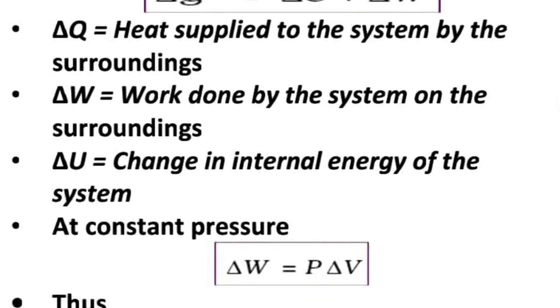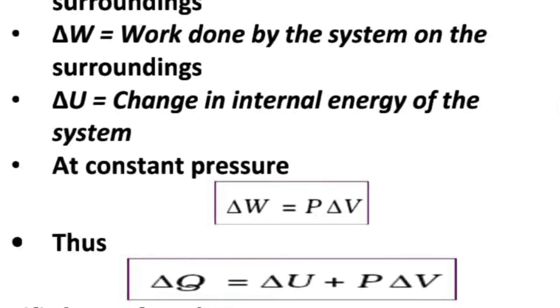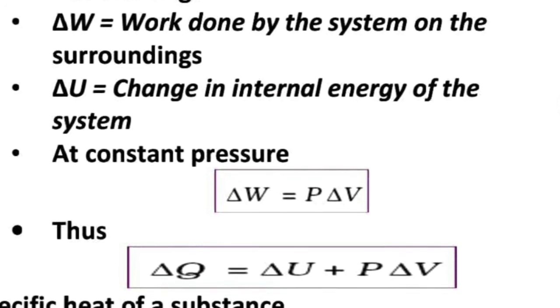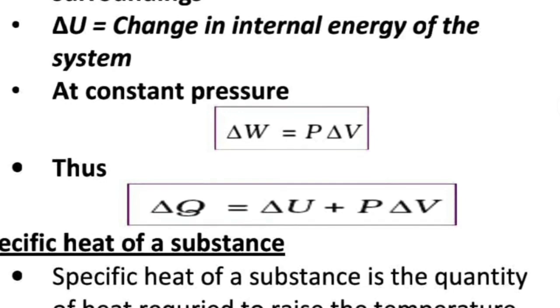Delta W is the work done by the system on the surroundings, and delta U is the change in internal energy of the system. At constant pressure, delta W will be P into delta V. So the expression for the first law of thermodynamics becomes delta Q equal to delta U plus P delta V.